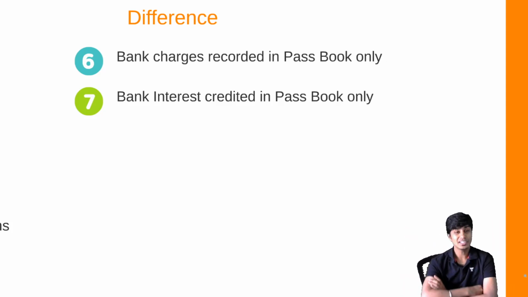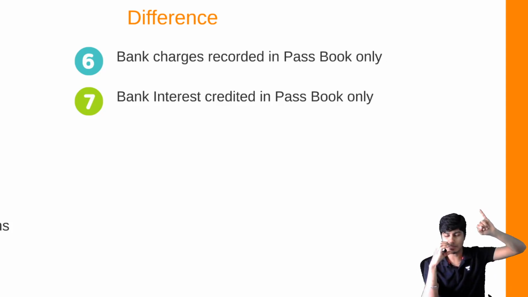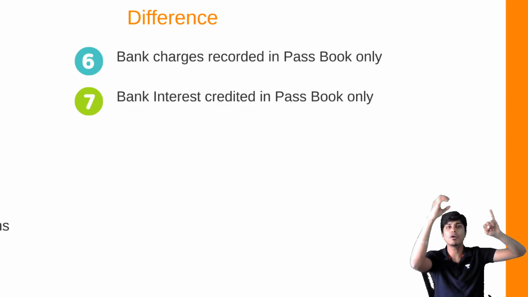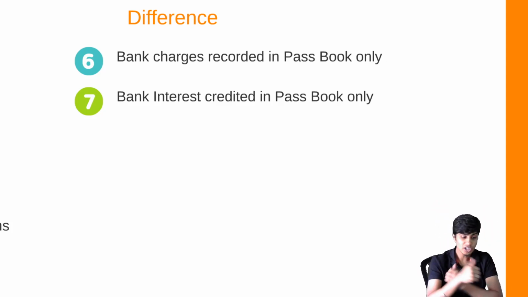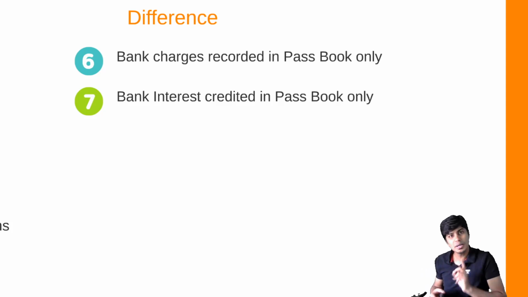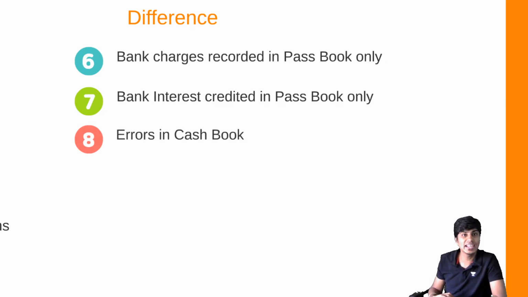Whenever the banker does that, balance as per passbook will increase with no change in balance as per cash book, because we are not aware, we didn't write them. If we have not entered the bank interest in the cash book, but bank interest is recorded in the passbook, that will become a reason for difference, which needs reconciliation. If we are starting with balances per cash book, we need to C up or add. If we are starting with balances per passbook, we need to P down or deduct to adjust bank interest credited in passbook only.